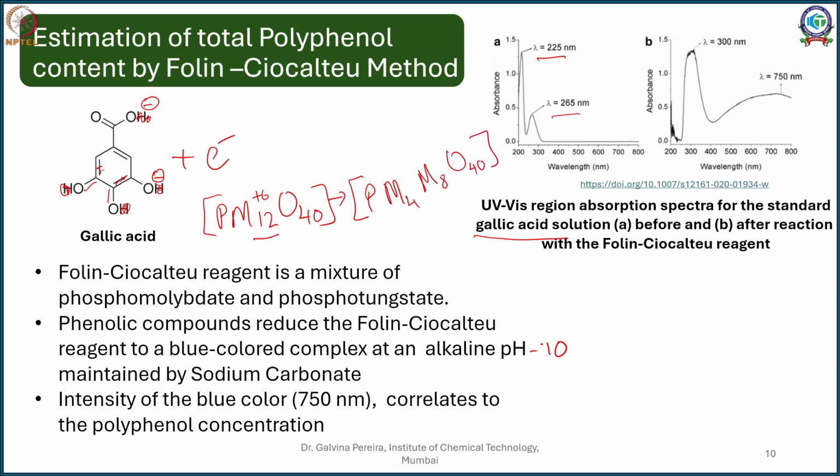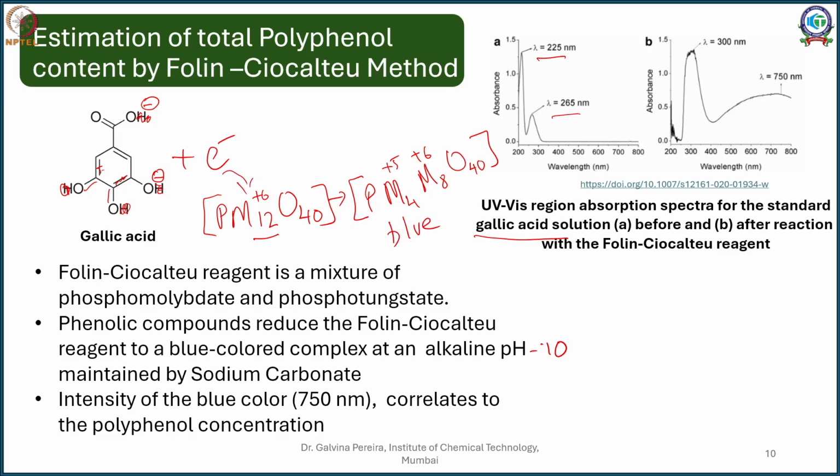So what is going to happen here is, it's partially reducing, so this will remain plus 6, this will remain plus 5. So partial change happens, these electrons go here, and this gives the blue coloration. So this happens in an alkaline pH, and that is why it is so important.